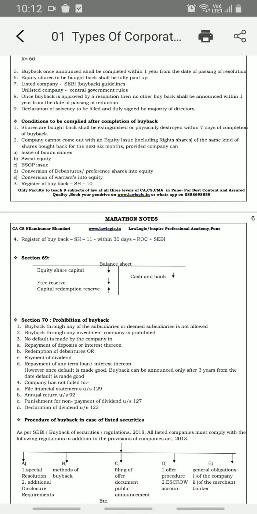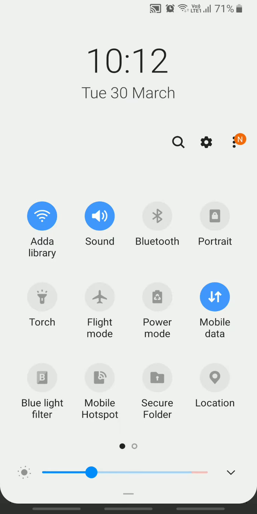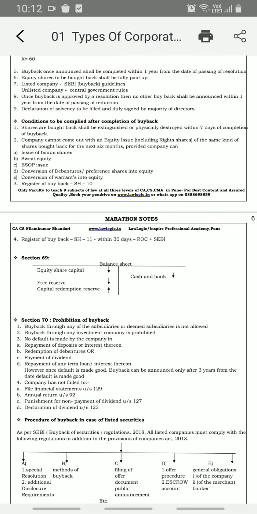Now, what are the conditions to be complied after completion of buyback? Shares bought back shall be extinguished or physically destroyed within 7 days of completion of buyback. Means when we bought the shares, then we have to extinguish and destroy the shares within 7 days of completion of buyback.